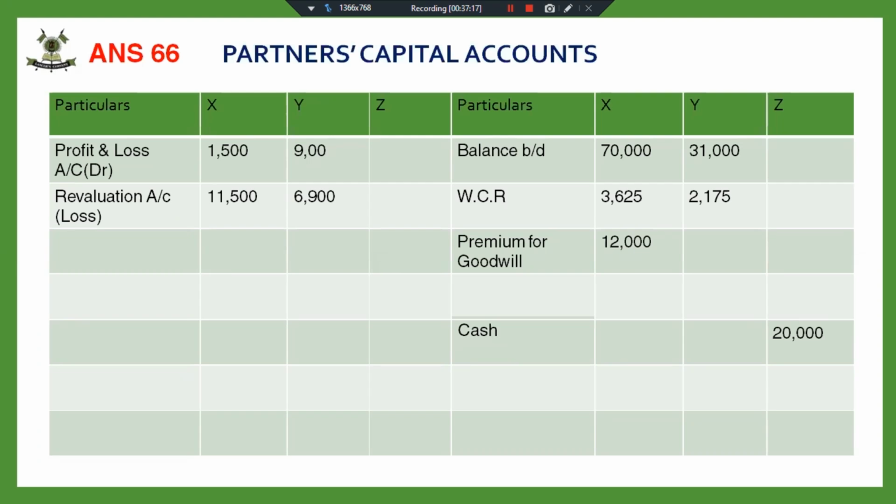I think I posted all the adjustments. I posted all the reserves and losses from the balance sheet. I have done the accounting treatment of premium for goodwill. I have distributed the losses. Fine. And I've also added the cash brought in by the new partner. So my next step is just to find out the balance carried down. I'm doing the totaling and then finding out the balance carried down.